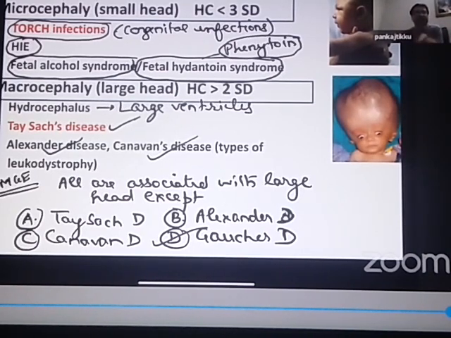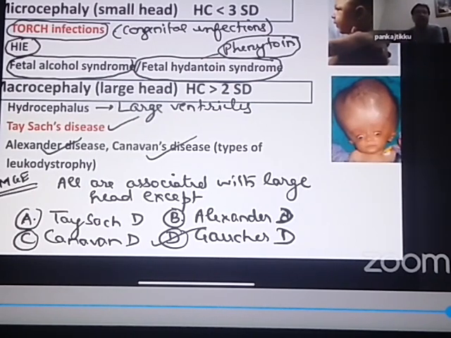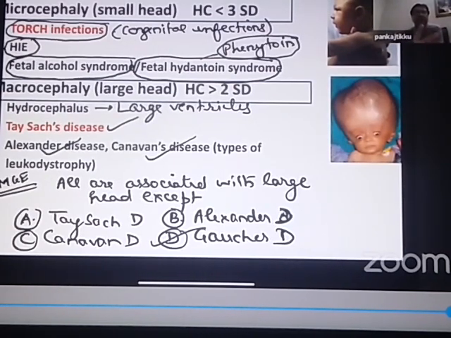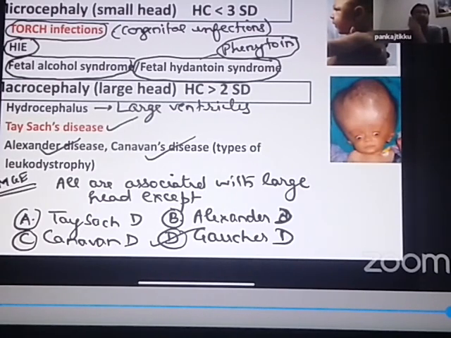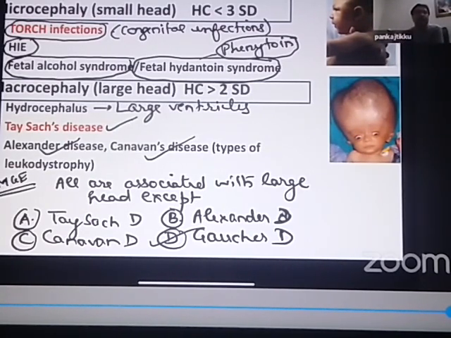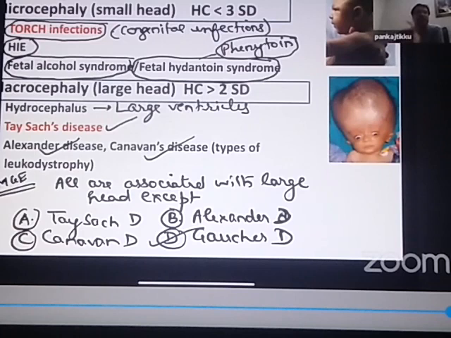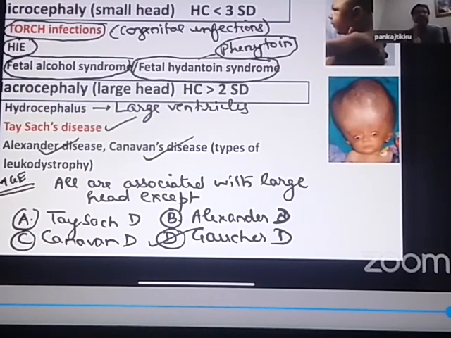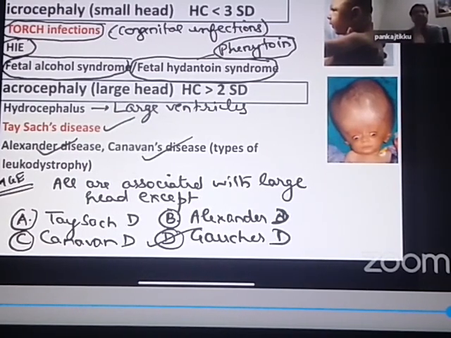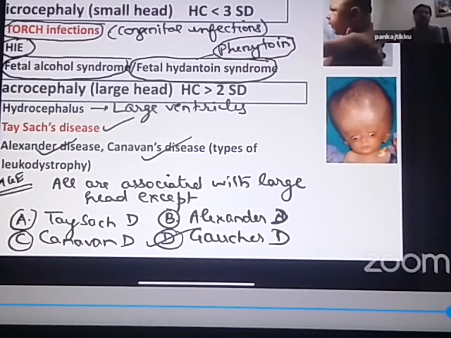So the question that you can see at the bottom: all of these are associated with a large head except, so they have given you 4 metabolic disorders and they're asking which of these is not associated with a large head. Tay-Sachs disease, Alexander's disease, Canavan's disease and Gaucher's disease. Answer is Gaucher's disease, not associated with a large head.